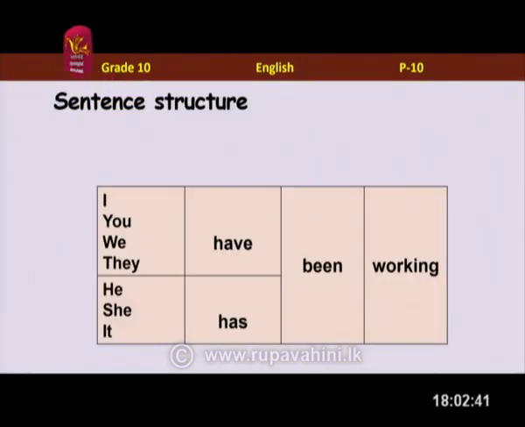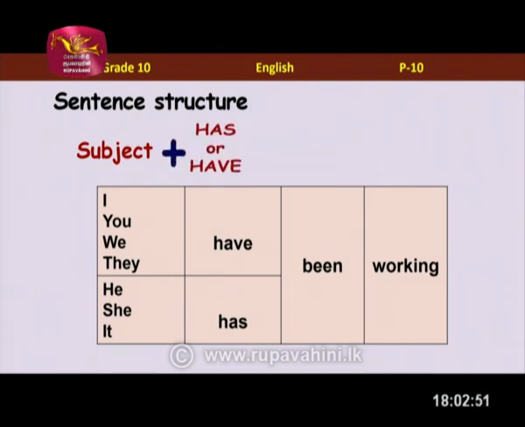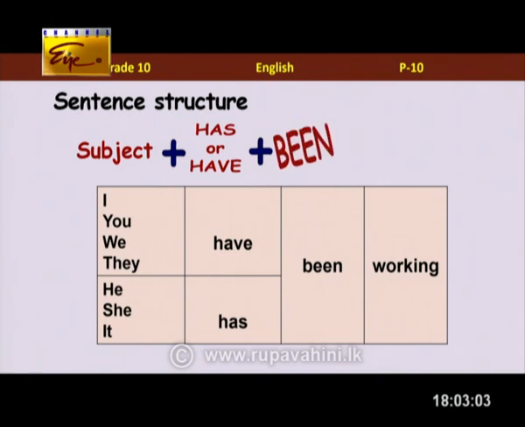So when it comes to the sentence structure, whenever you want to write a sentence in present perfect continuous, you can follow the structure: subject. And according to the subject, we can use has or have. Now, why do we have two here, Ms. Suchitra? To use for plurals and for singular. Correct. So, according to the subject, you use has or have. Then, you use been, B-E-E-N, remember. Then, you add the ing form of the verb after been.